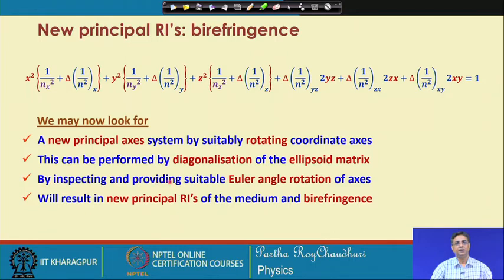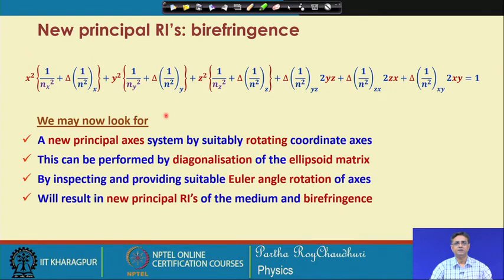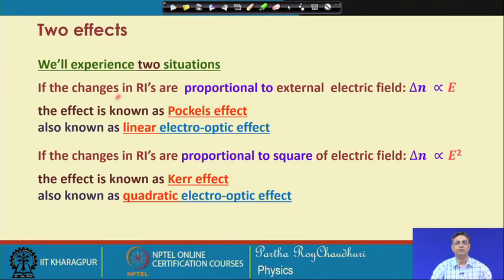Otherwise, by inspecting this equation and providing suitable Euler angle rotation of the axis, we can again find out the new refractive indices of the medium and hence the corresponding birefringence. By doing this we can find out the new refractive indices in the principal axis system. Now, the effect of the external electric field can be categorized in two ways. We will experience two situations.